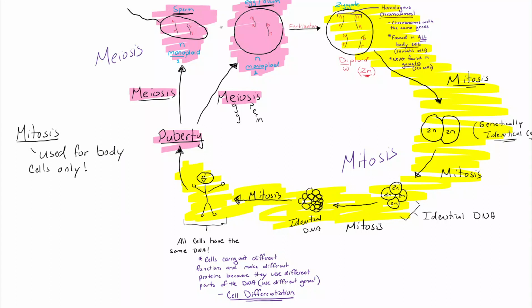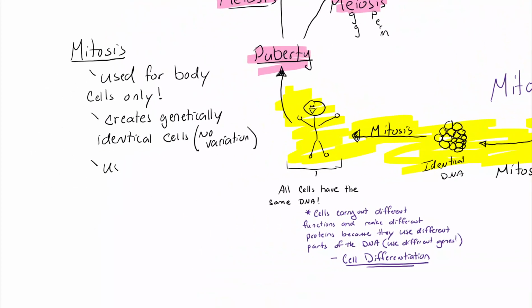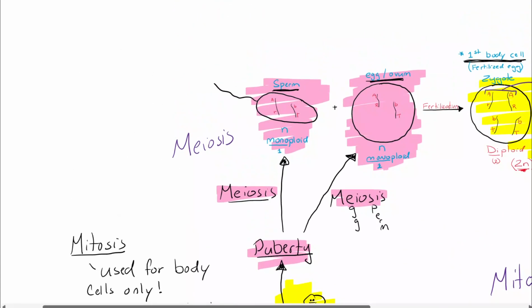So let's sum it all up. Mitosis is used for all body cells, every single one, all your somatic cells, and it creates genetically identical cells. There's no variation at all. In humans and in other organisms, it's used for growth and tissue repair. Tissue is simply just a bunch of similar cells.